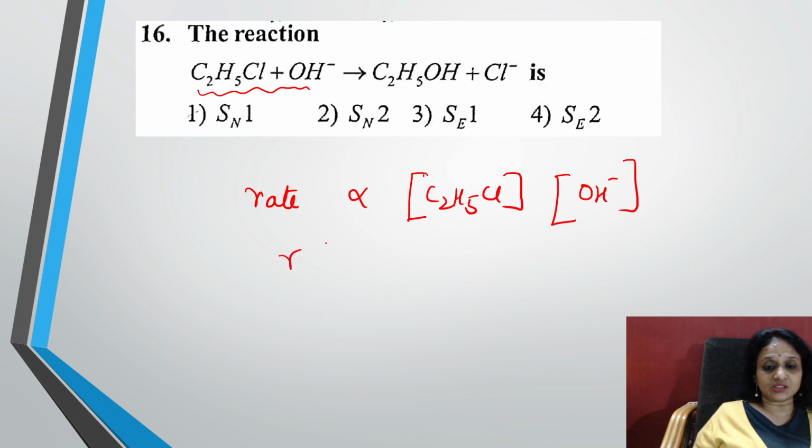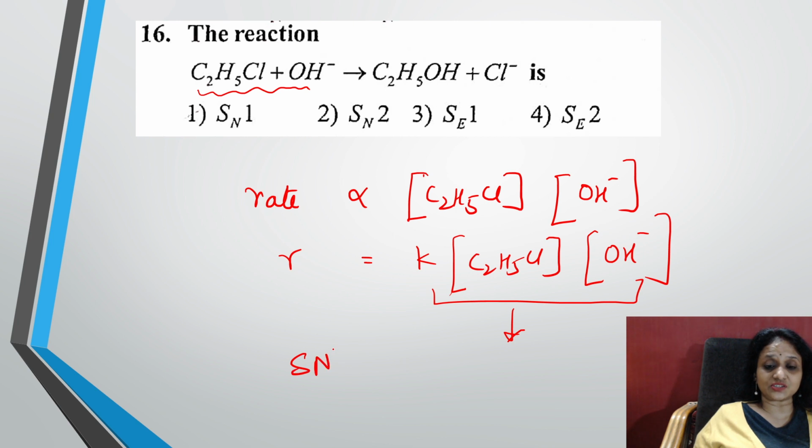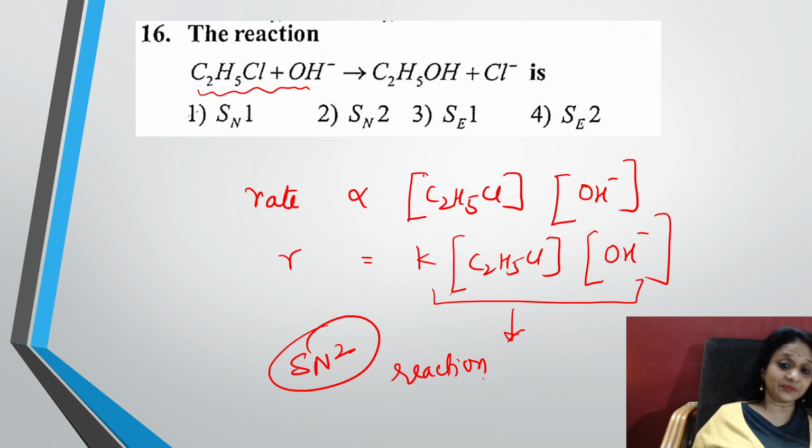The rate is K into C2H5Cl and OH minus. Because two are participating, this is called an SN2 reaction. In SN2, two are participating. Clear? So the option is nothing but two.